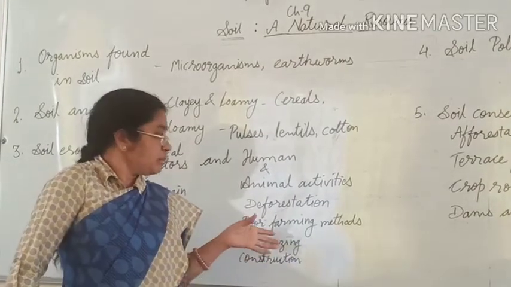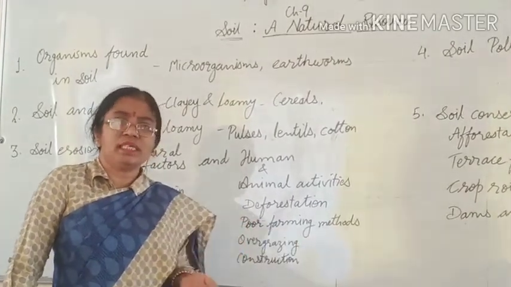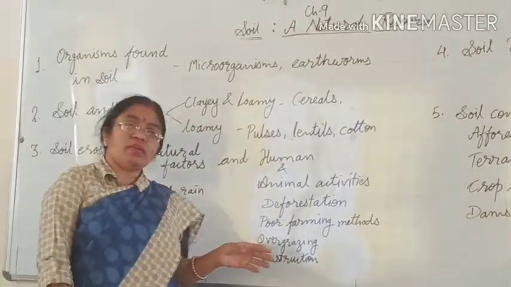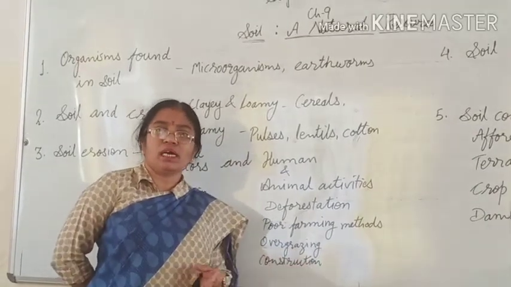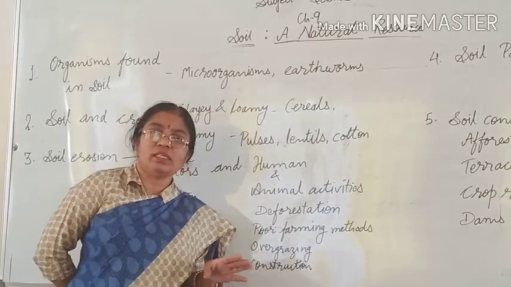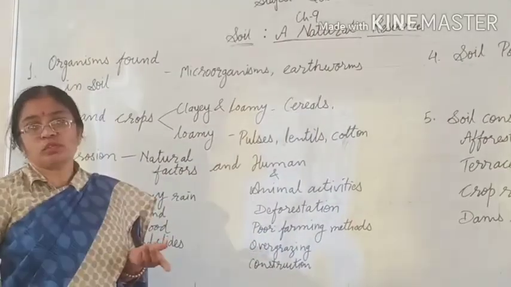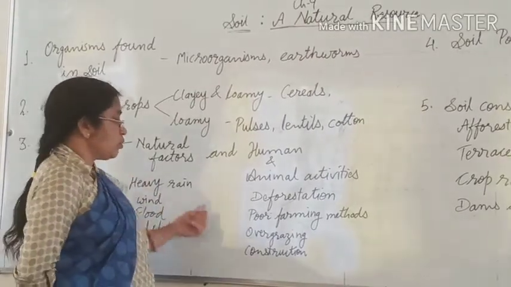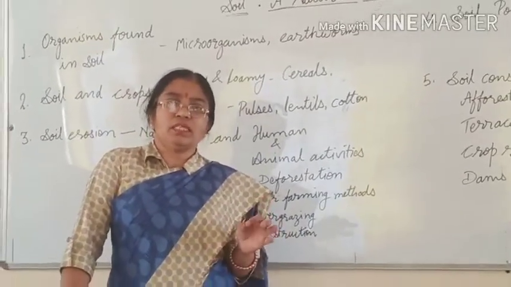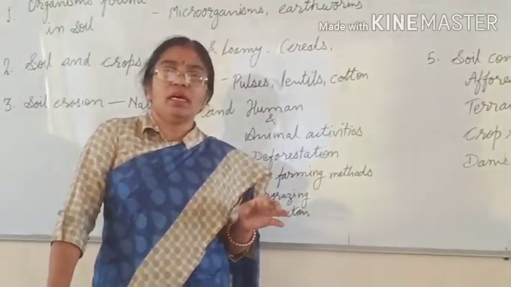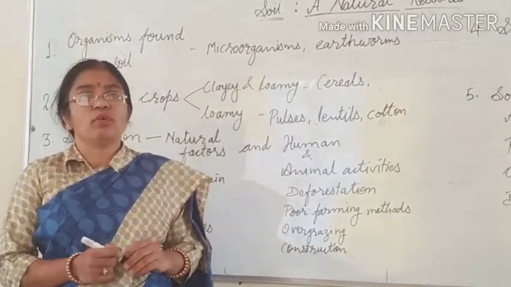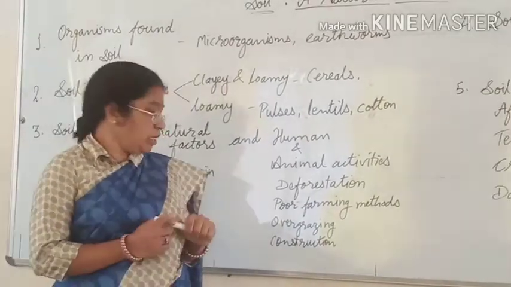If we are using an irrigation method in such a manner which is not useful, like irrigating the plants with pipes, and a lot of water is flowing away and wasted, in that waste water, some topsoil is also wasted. In this manner, soil erosion occurs. Overgrazing means if cattle in large number are grazing in the same area again and again, then all vegetation will be destroyed from that area, and this causes soil erosion.